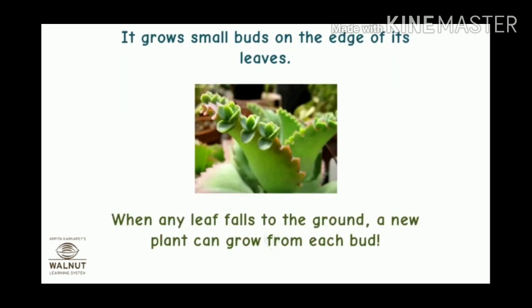Now, vegetative propagation through leaves. This is an example of a bryophyllum leaf. It grows small buds on the edges of its leaves. When any leaf falls to the ground, a new plant can grow from each bud.